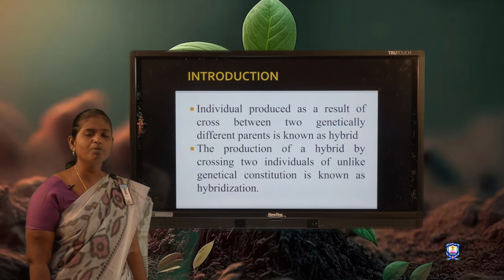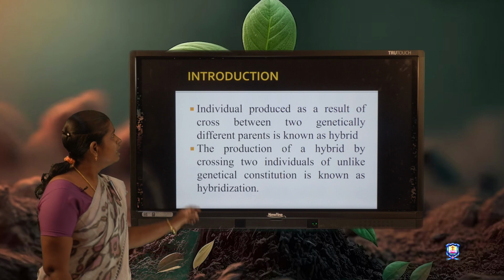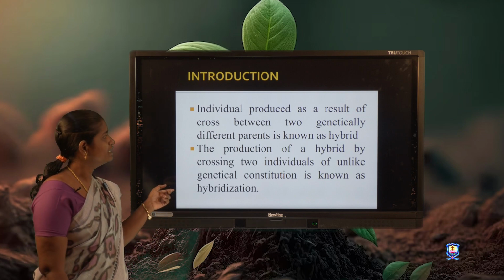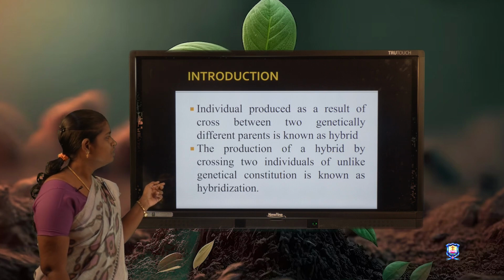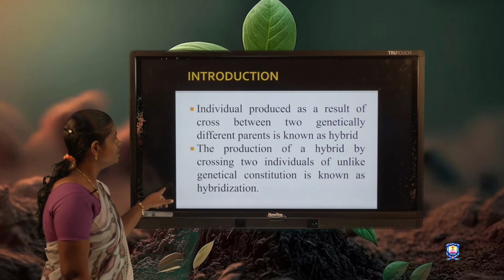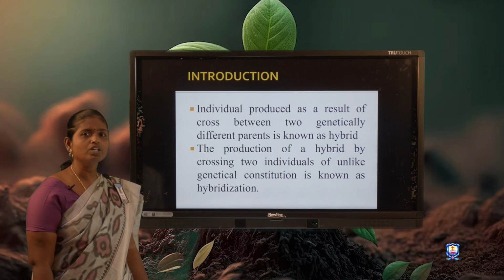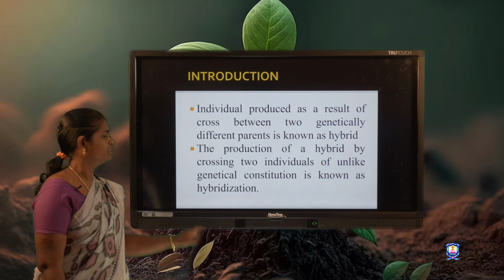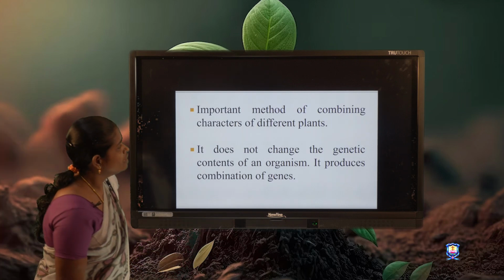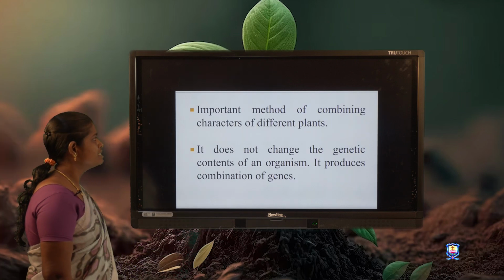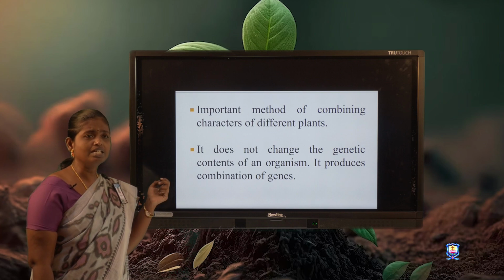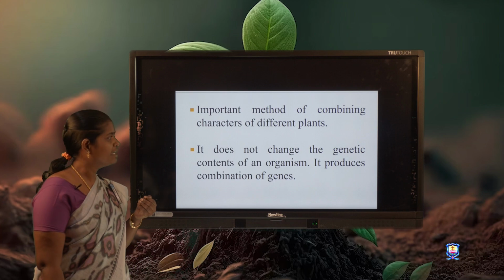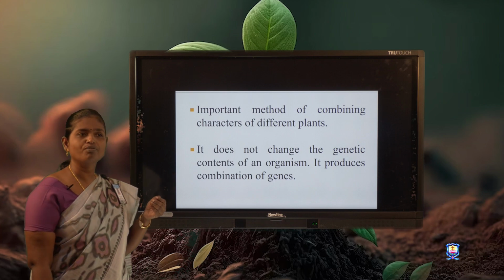First of all, we should know about the hybrid. What is a hybrid? An individual produced as a result of a cross between two genetically different parents is known as a hybrid. Let us know about hybridization. The production of a hybrid by crossing two individuals of unlike genetical constitution is known as hybridization. This is an important method of combining characters of different plants. It doesn't change the genetic material. That is, hybridization doesn't make changes in the genetic material, but it produces an organism with a new combination of genes.